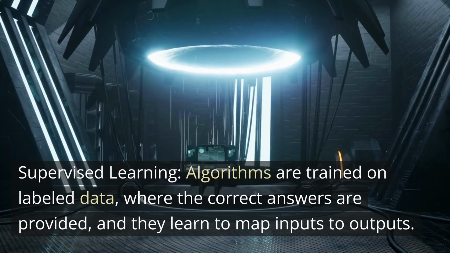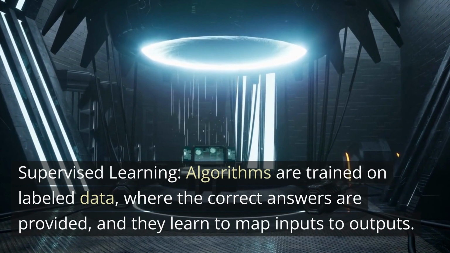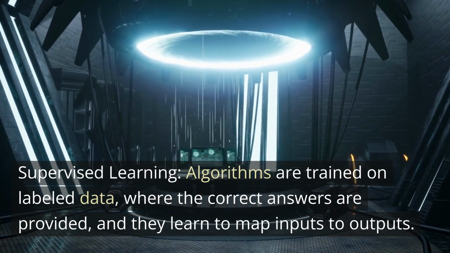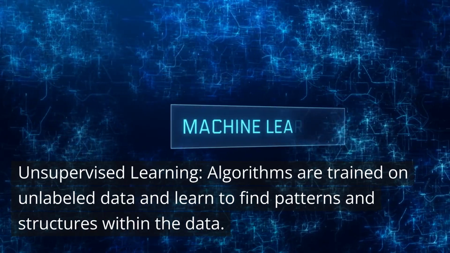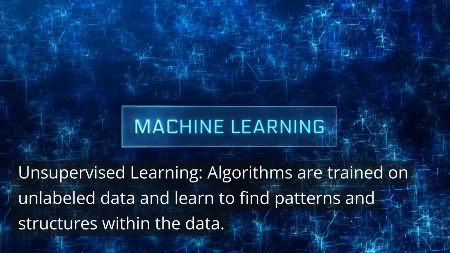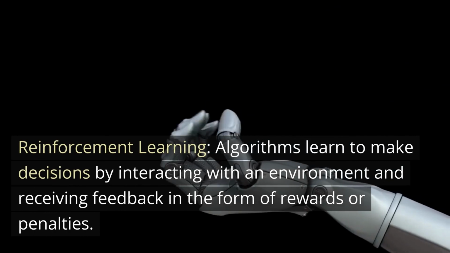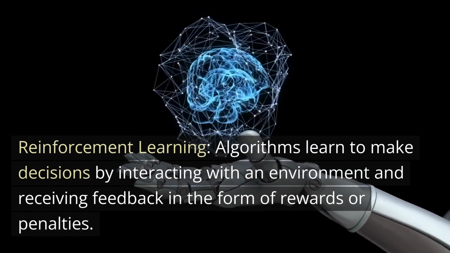Supervised learning. Algorithms are trained on labeled data, where the correct answers are provided, and they learn to map inputs to outputs. Unsupervised learning. Algorithms are trained on unlabeled data and learn to find patterns and structures within the data. Reinforcement learning. Algorithms learn to make decisions by interacting with an environment and receiving feedback in the form of rewards or penalties.